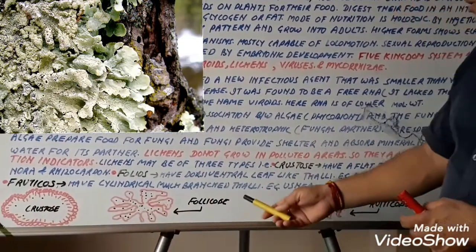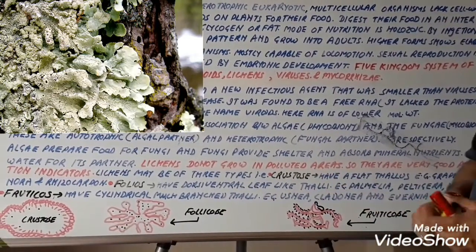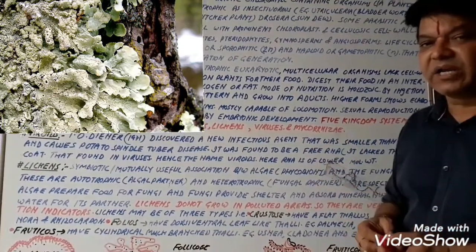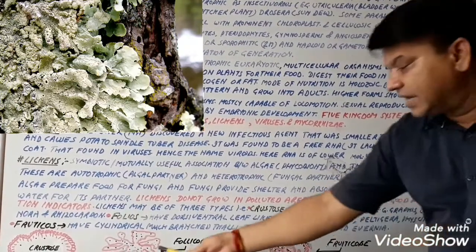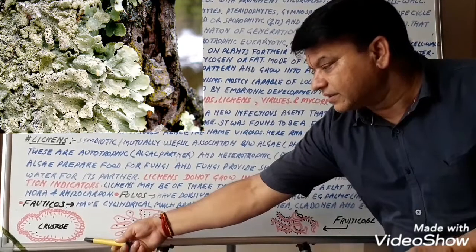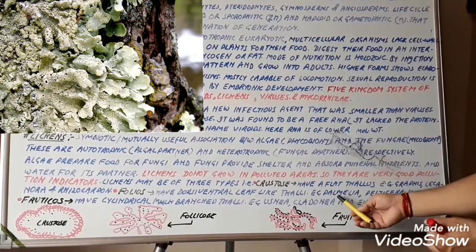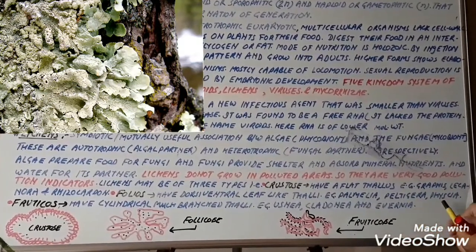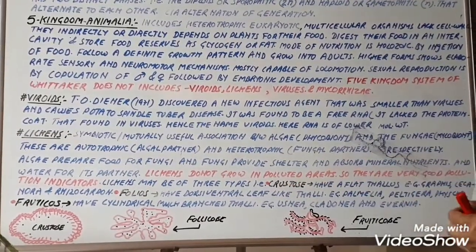Now, second is the foliose type of lichens. They have dorsiventral leaf-like thalli, just like this. Dorsiventral, like when you see a leaf, the mango leaf, peepal leaf, etc. So they have dorsiventral leaf-like thalli. This is the foliose kind of lichen. This is the crustose lichen. For example, Parmelia, Peltigera, and Physcia, etc. These are examples of foliose lichens.